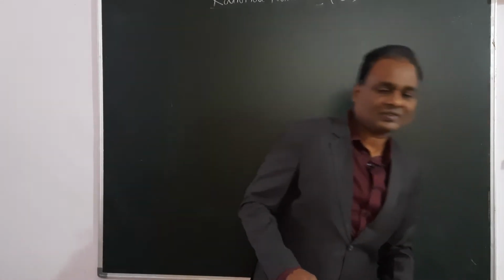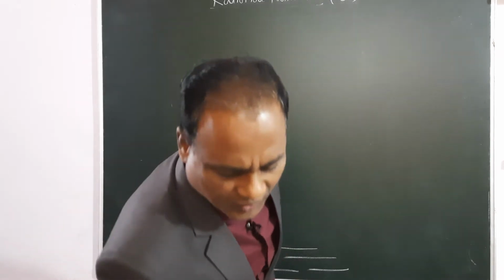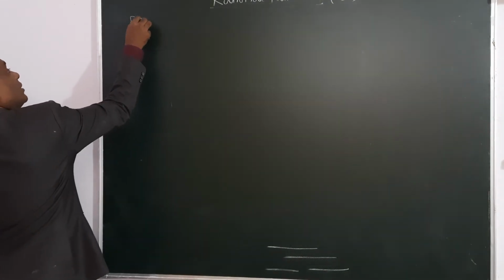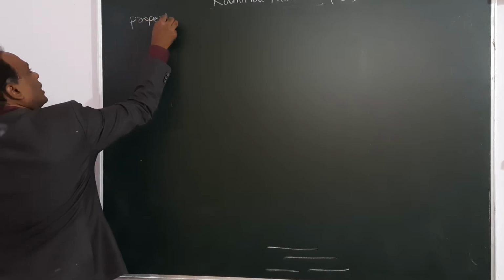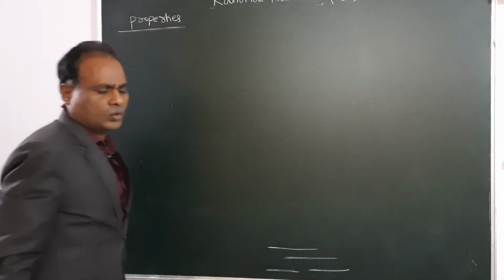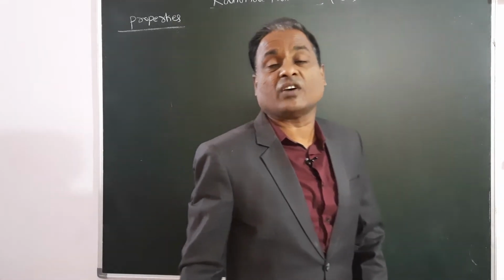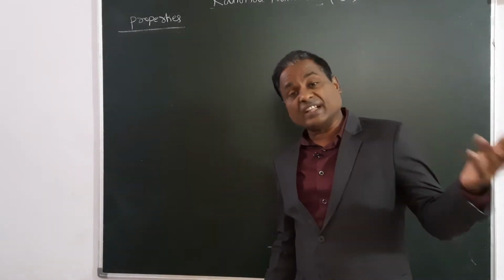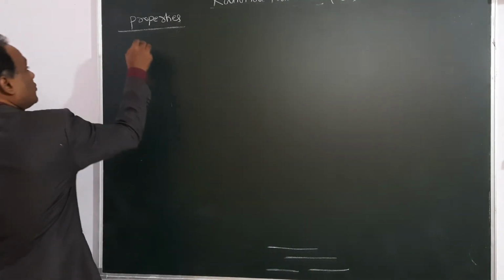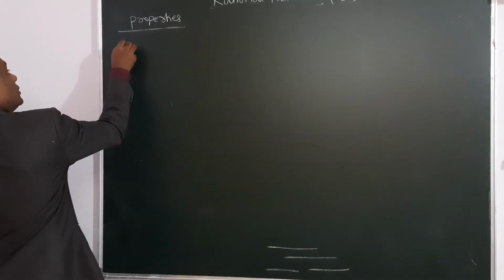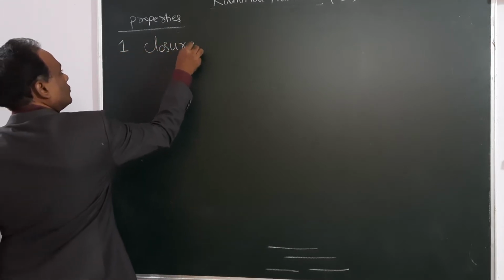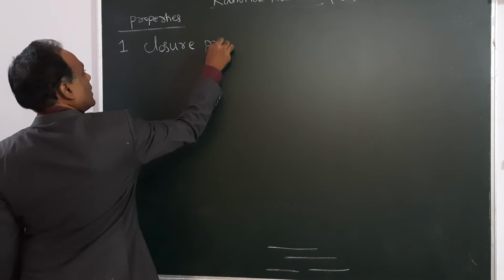Now I am going to explain different properties of rational numbers, not only rational numbers but any number system. We are going to discuss the properties of numbers. We already studied them in the lower classes, so it is like a revision. I am starting with the first property, closure property.